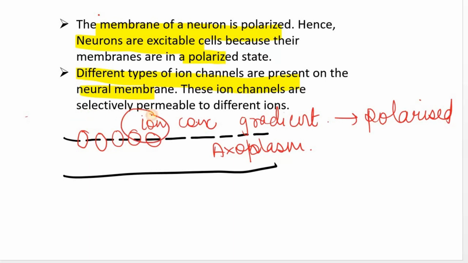These ion channels are selectively permeable to different ions.